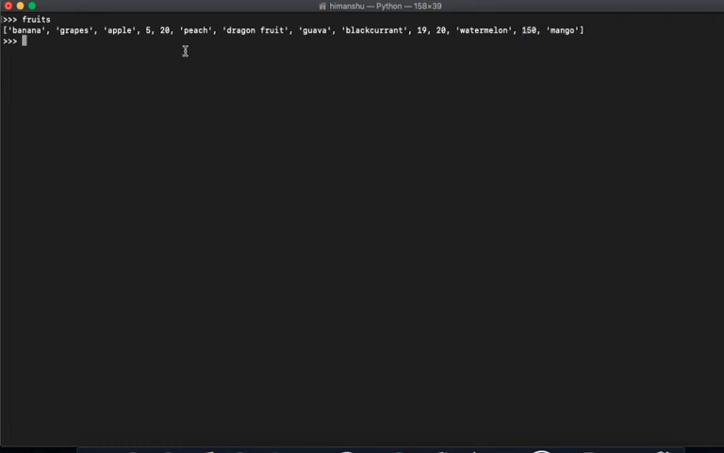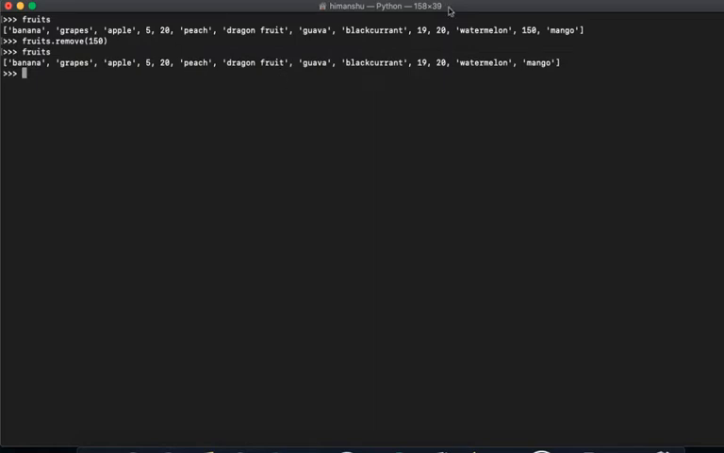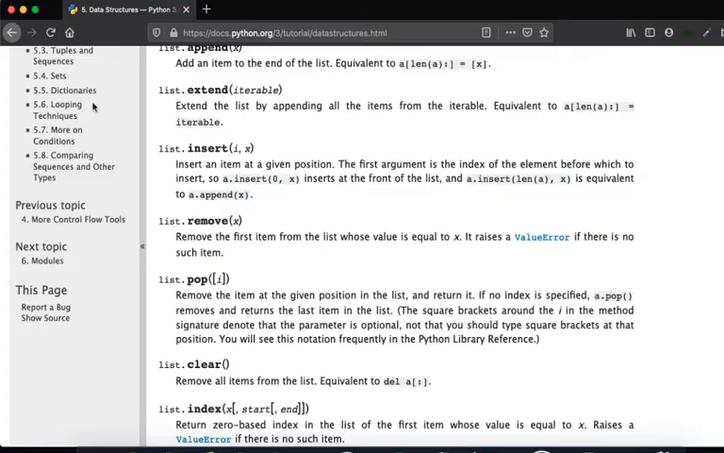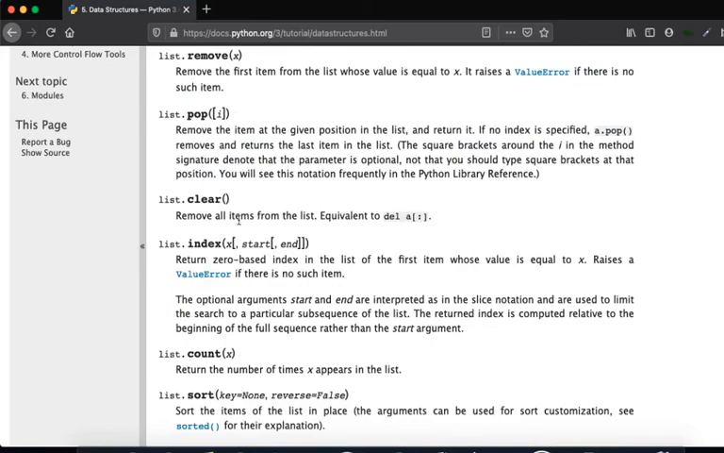So what I will do is use fruits.remove and the name of the item. Here index does not work, so you have to use the name of the item. So I will say 150, and then I will enter, and when I do fruits, see, 150 is gone. I didn't like that, I've thrown it away and it's gone, right? So this is how remove works. Now next we will go to pop.